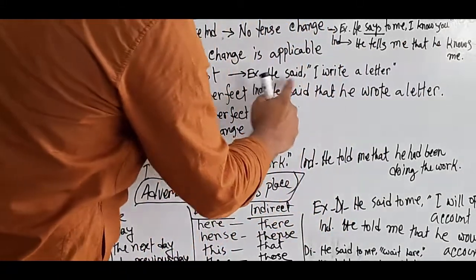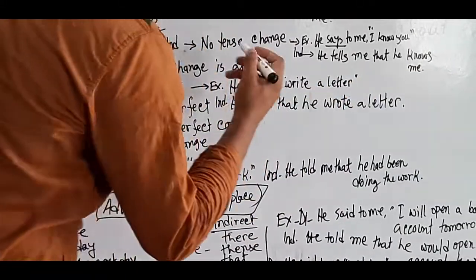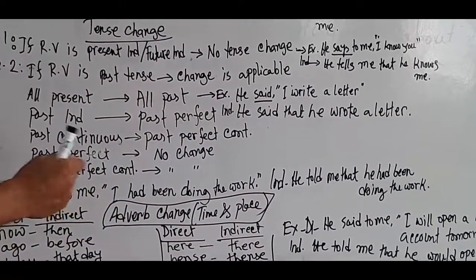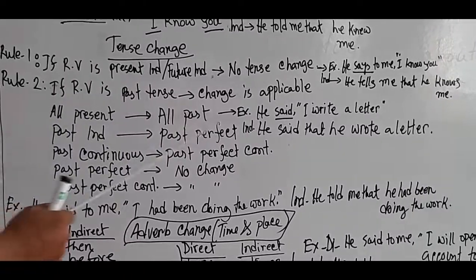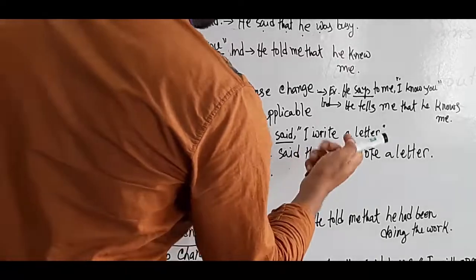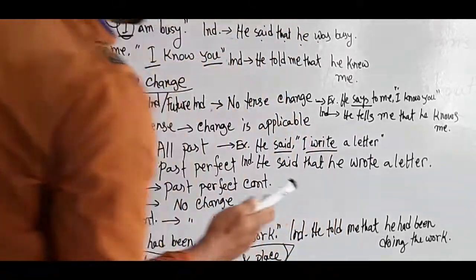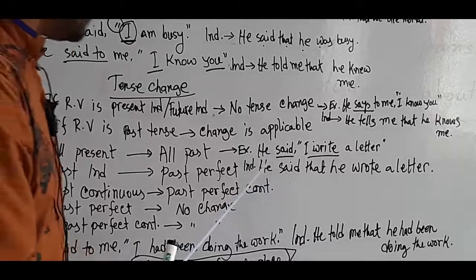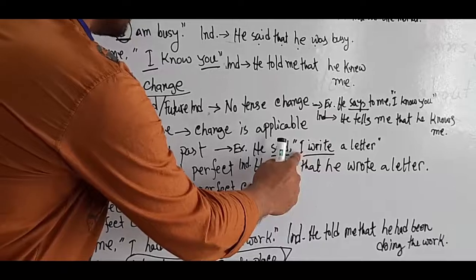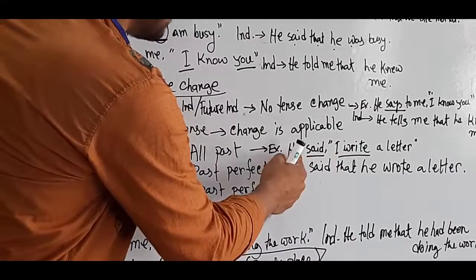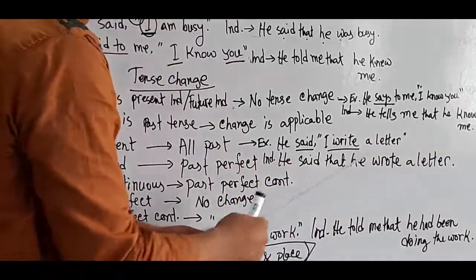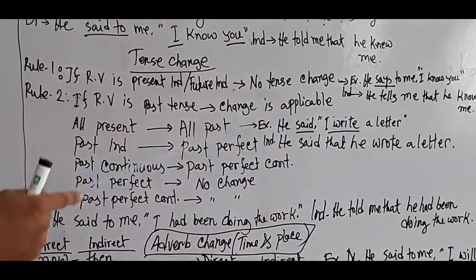He said, I write a letter. That means here the reporting verb is past tense. That's why we have to change the tense. That means he said that, this is present indefinite, we have to change it to past indefinite. He said that, person change also occurs here. That means this first person changes into third person. That means that he wrote a letter. Present indefinite becomes past indefinite.